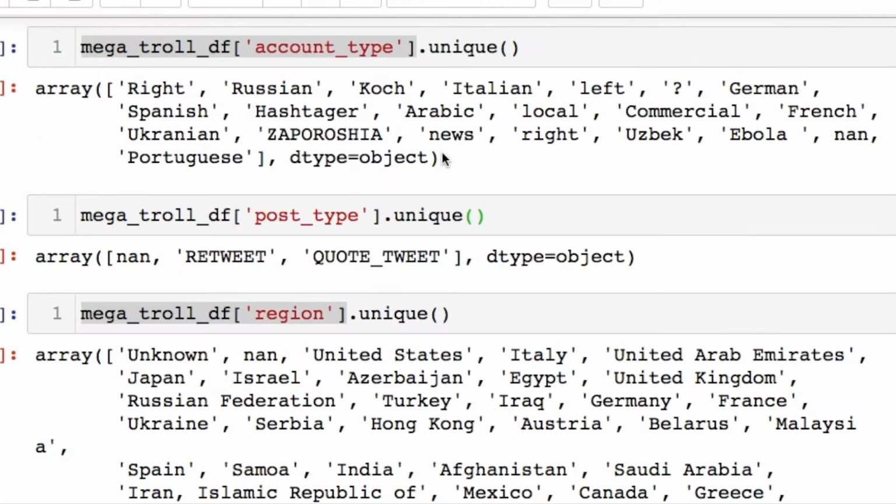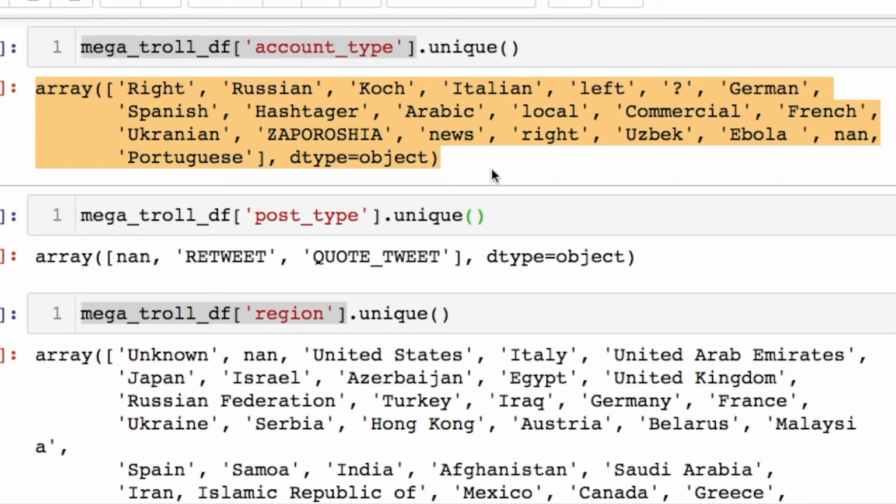Evaluating the account type first, we see that this is the unique account types that we have, and if you focus right here, we have this none or NaN value that we need to adjust for, and this goofy question mark, which doesn't make sense for whoever set up this data set.